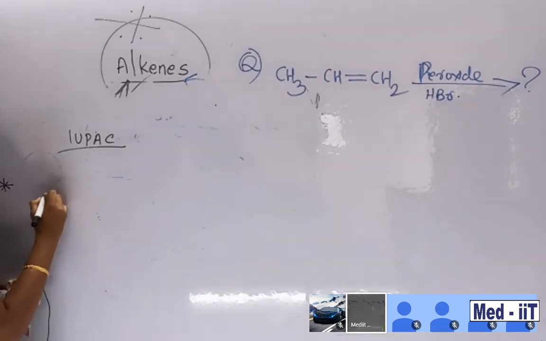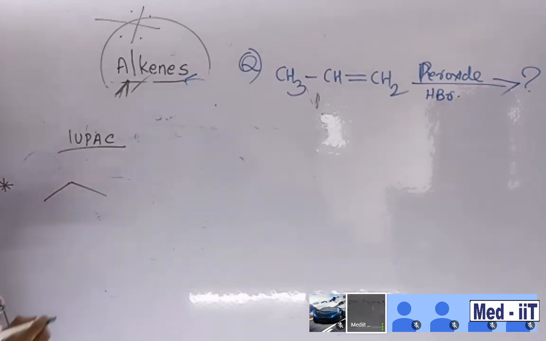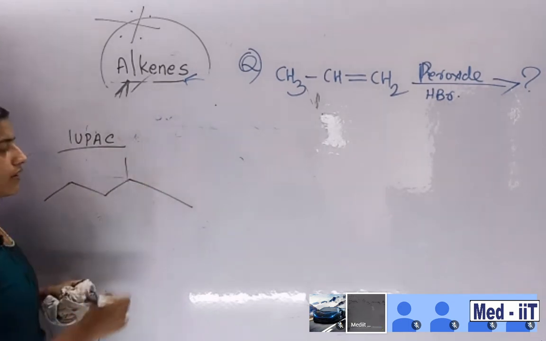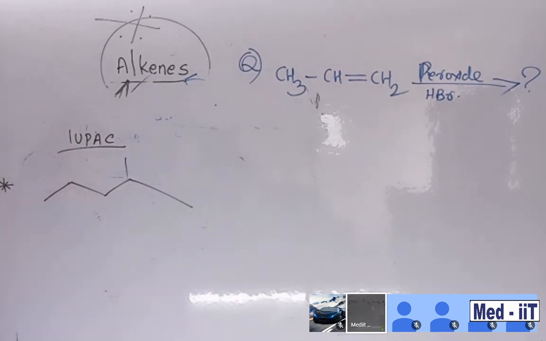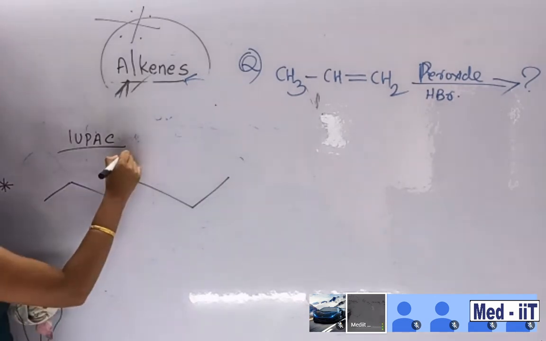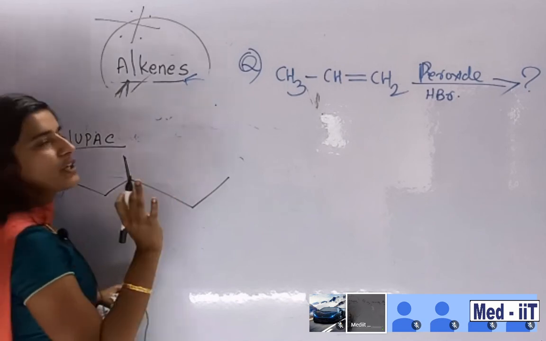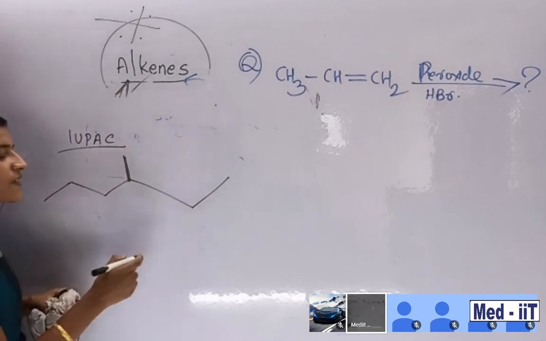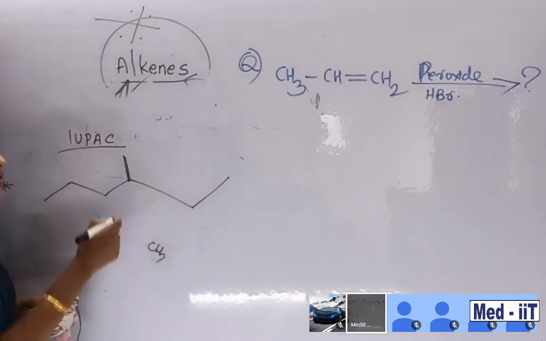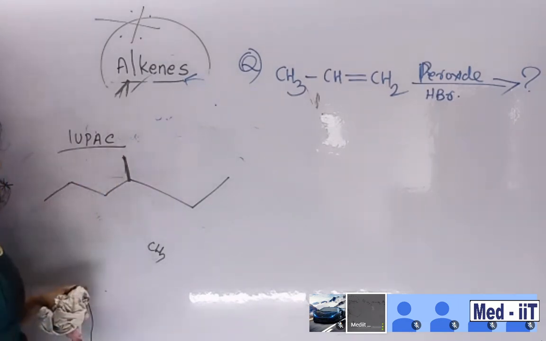Not complicated. So that's why we are learning something. Look here. 1, 2, 3, 4, 5. Okay, 6 is there. Suppose you want to name this. What is this, students? Only during your exam time, they will never specify a CH3 group, methyl group. It's only a line. So you identify that a line means it's a methyl group, right?